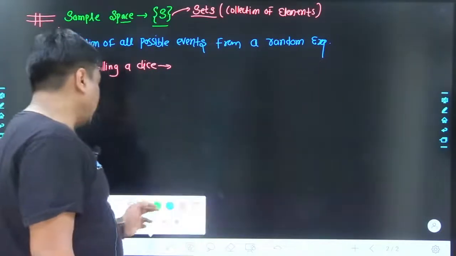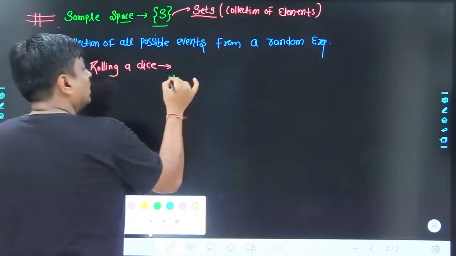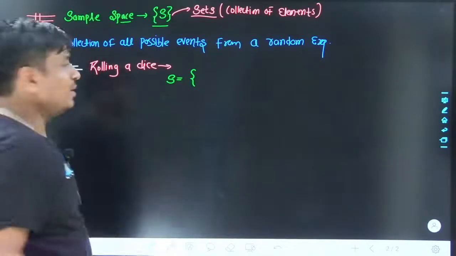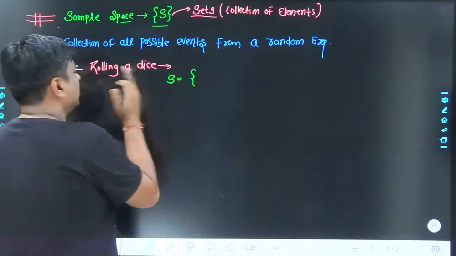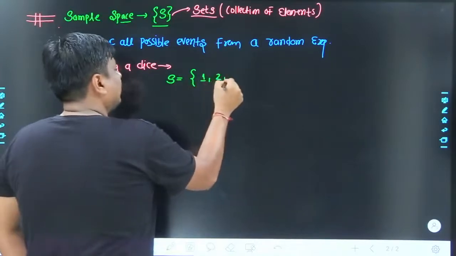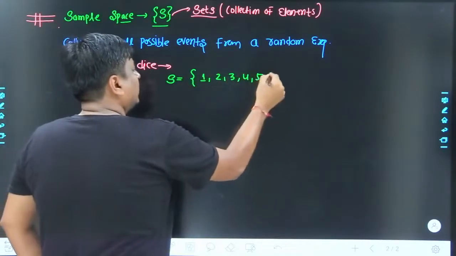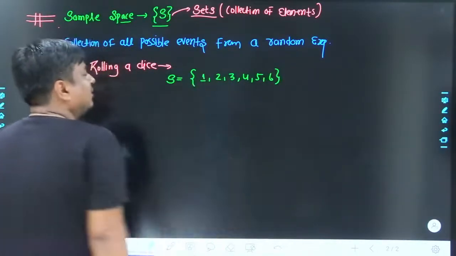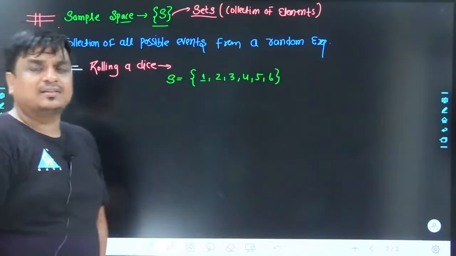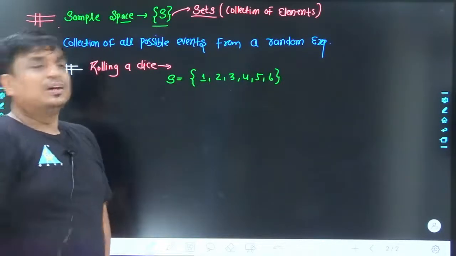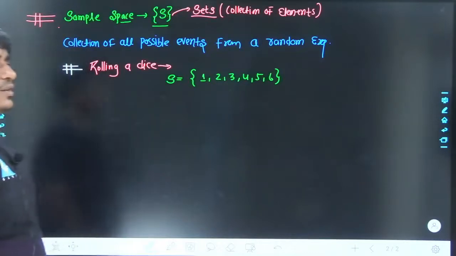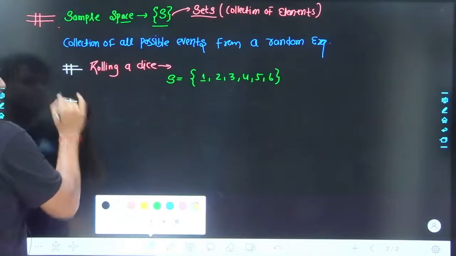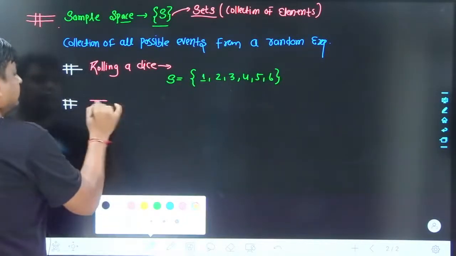The outcome could be head or tail. In this case, the sample space is the collection of all possible outcomes from the random experiment. So obviously the random experiment is rolling a dice, and the possible outcome could be anything in between 1, 2, 3, 4, 5, 6, where 1, 2, 3, 4, 5, 6 are the elements consolidated in the form of a set, which we studied in class 11, but it is not at all required to study the concept of probability. In the same sequence, let me take another random experiment. Rather than rolling a die, now we are tossing a coin.